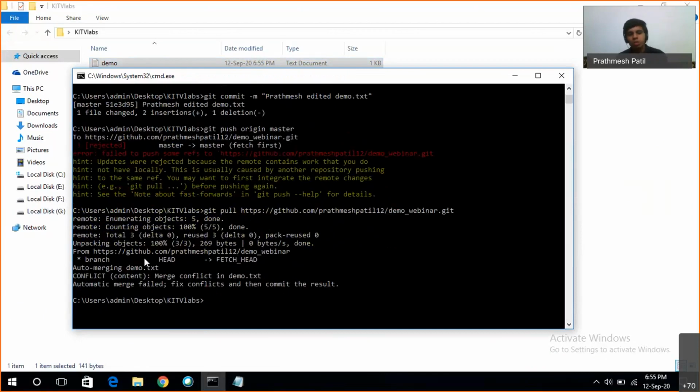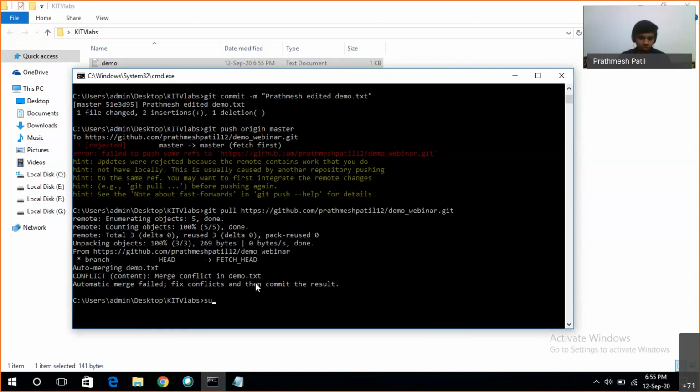So what Git actually does is it tries to auto merge the contents, but the merge conflict is created because Kshitij and I have changed the same line of the same document. So that has led to a merge conflict. To resolve that conflict, I'll just open the file.